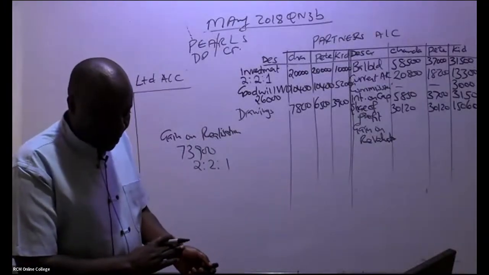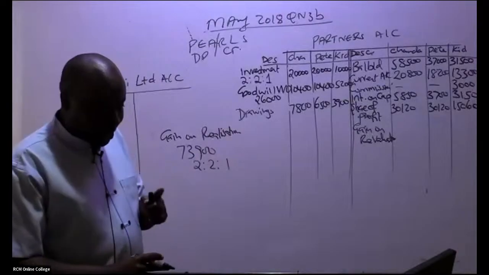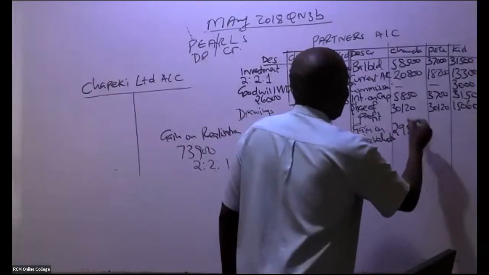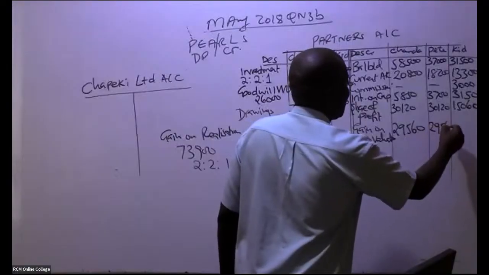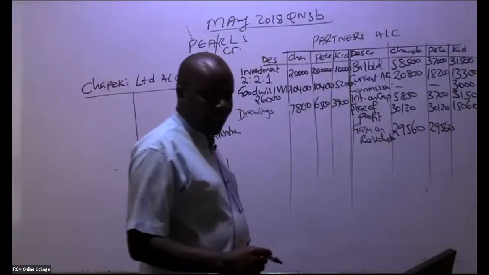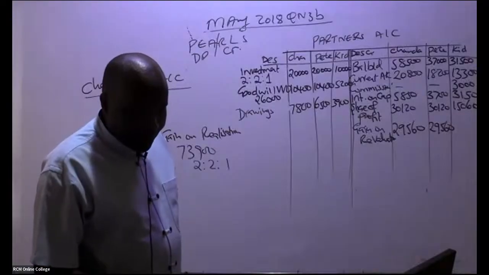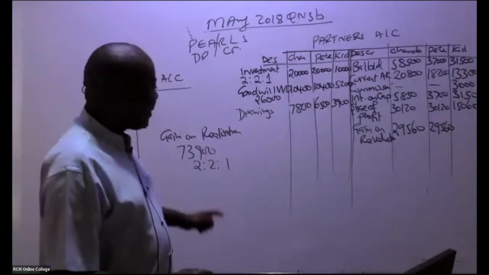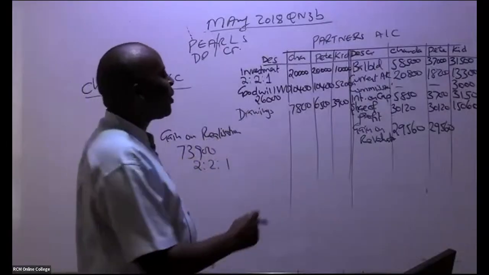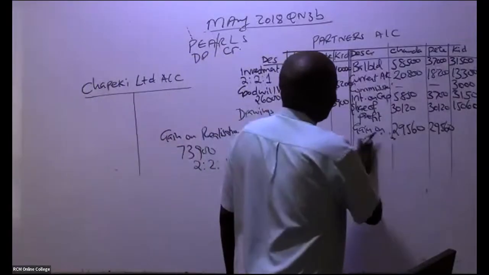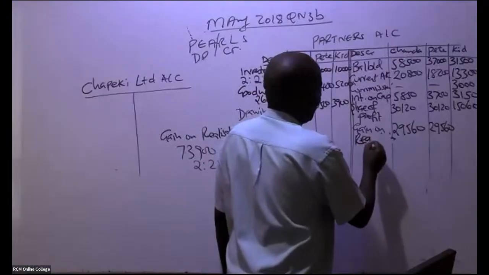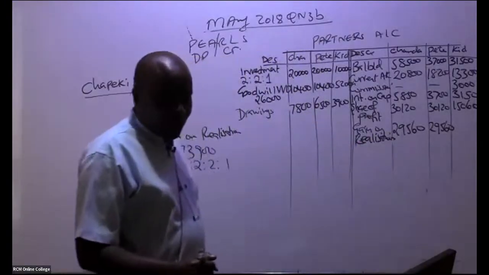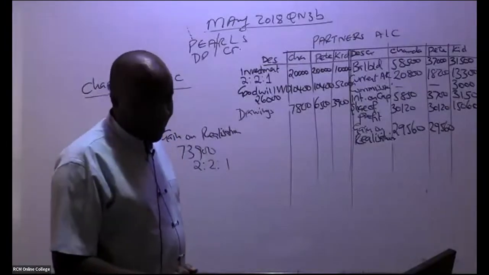Only one student has given me that answer. Thank you, Nancy. 29,560. And then lastly, these are the smaller ninja. Remember, it's gain on realization, not revaluation. You are a very good student. So this smaller ninja gets 14,780.